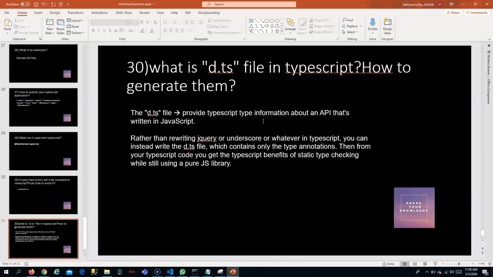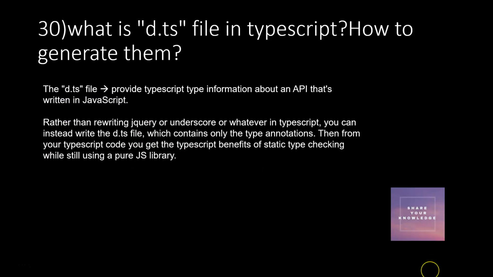To reiterate, this is used for TypeScript to know about your JavaScript. Only through this declaration file will it come to know what all the APIs are available, the API information about your module, TypeScript or JavaScript application. Let's proceed to the next question.